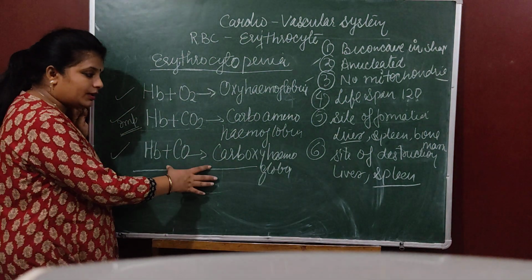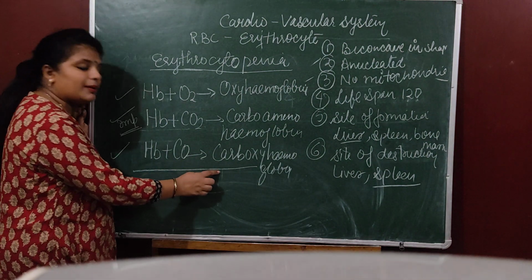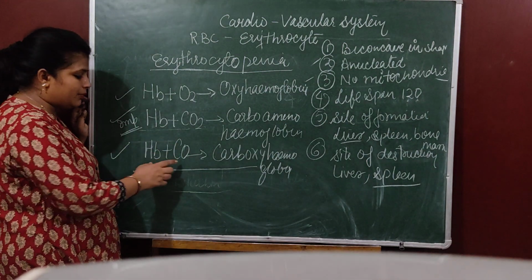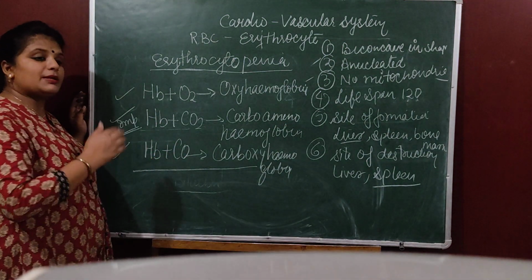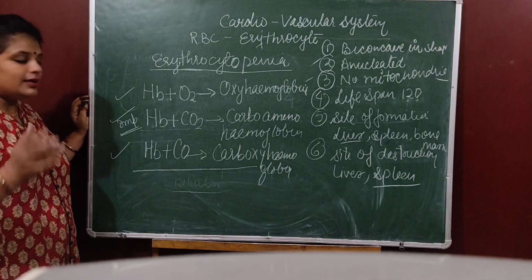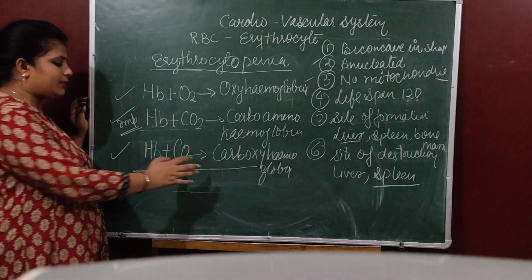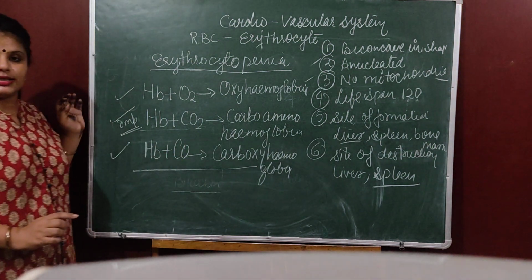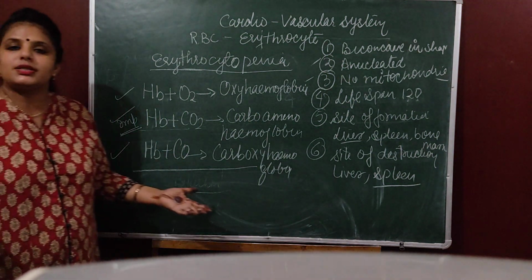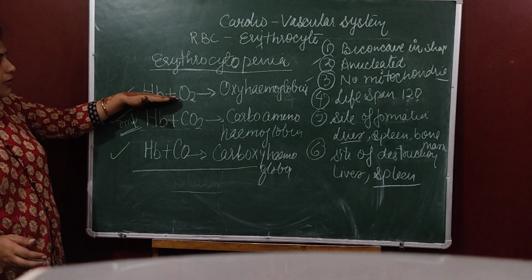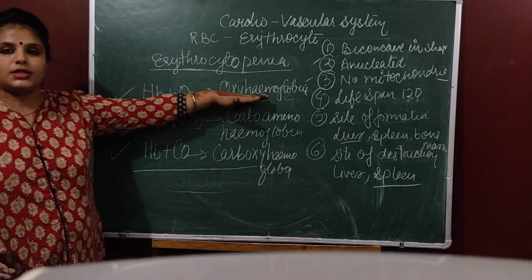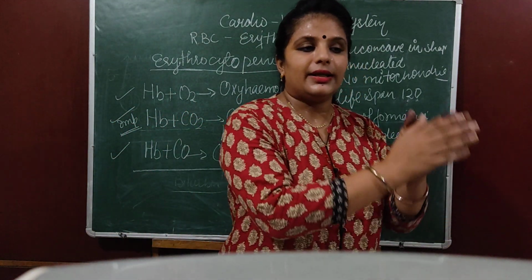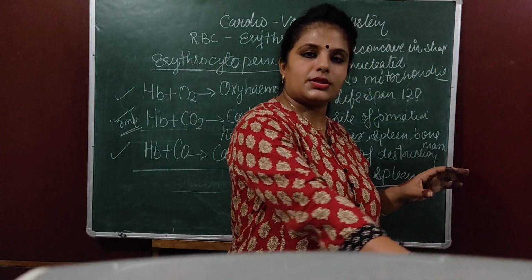When it combines with hemoglobin, it forms a stable compound, and it will not break into carbon monoxide and hemoglobin. When it is supplied to another cell, it will not break down into carbon monoxide and hemoglobin. If it will not break down, it cannot carry oxygen. Children, understand again: hemoglobin when combined with oxygen forms oxyhemoglobin. Oxyhemoglobin, when it reaches from one cell to another cell, will break down, it will release oxygen and hemoglobin is free.